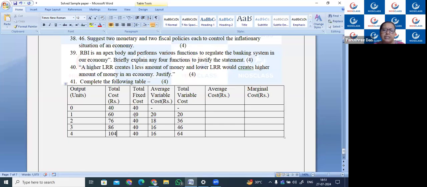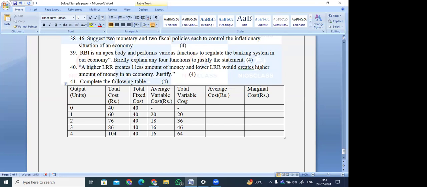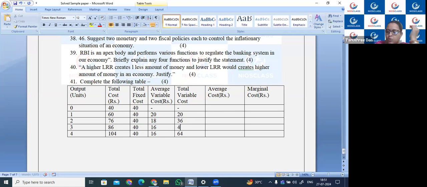Ma'am, isn't 16 into 3, 48? Oh, 16 into 3 is 48. I have told 48, but I have written 46.